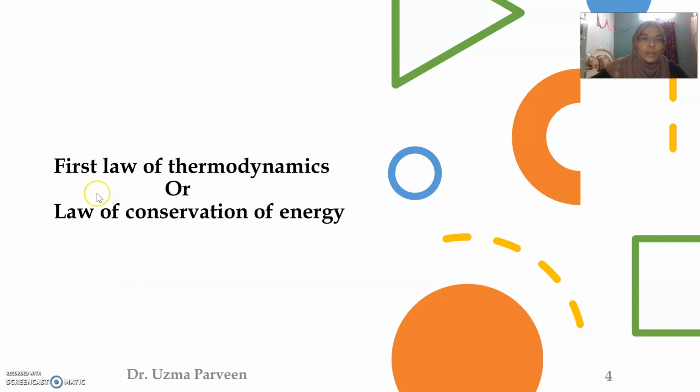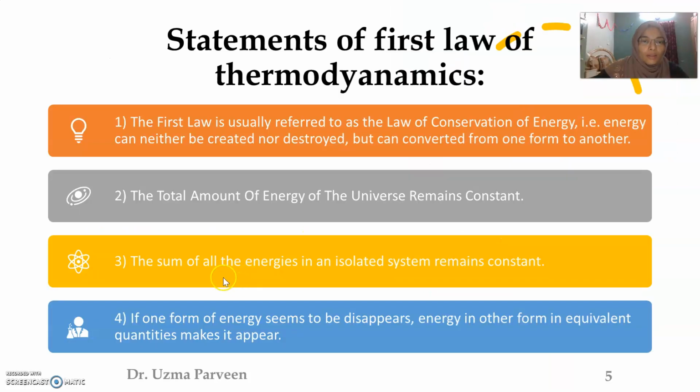Now let us learn the first law of thermodynamics, also called the law of conservation of energy. According to the first law of thermodynamics, energy is neither created nor destroyed, but can be converted into different forms.